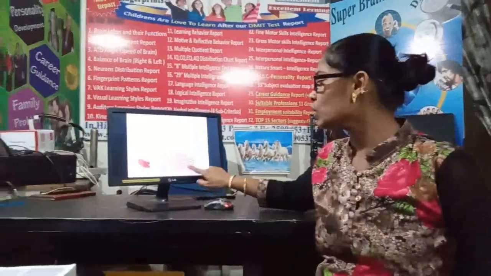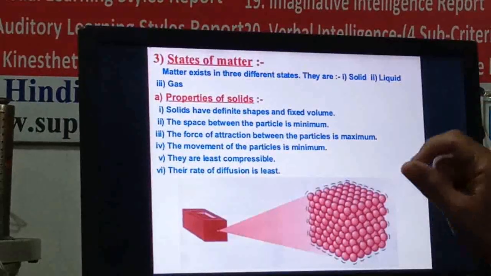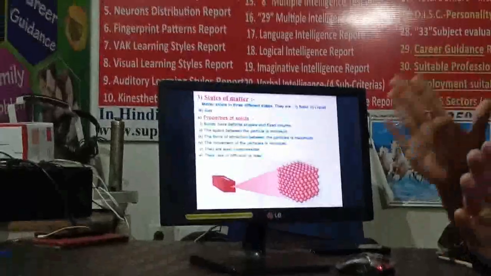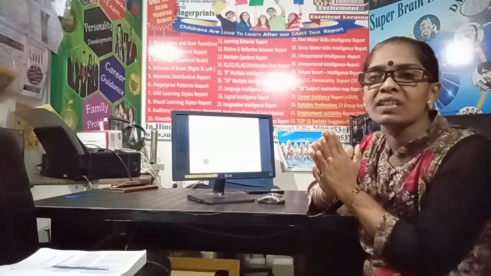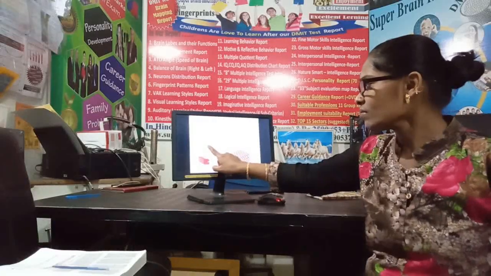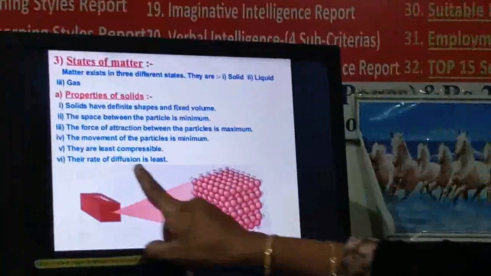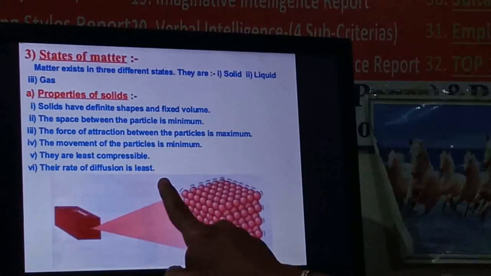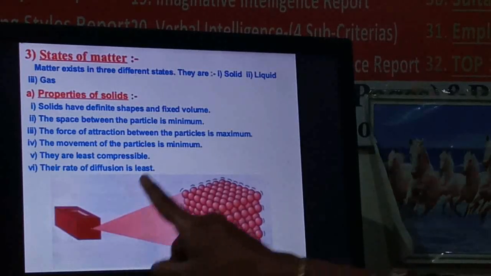So the solids are the least compressible. The space in between their molecules is very little. If you apply more and more force on it, they may compress, but it's very negligible, right? That's why it is the least compressible. Next point is their rate of diffusion is least. Least means again negligible.